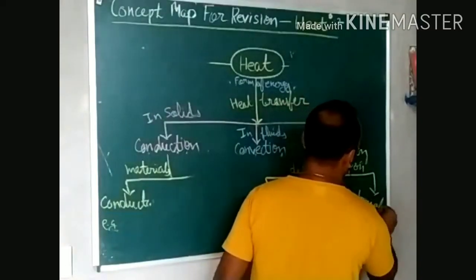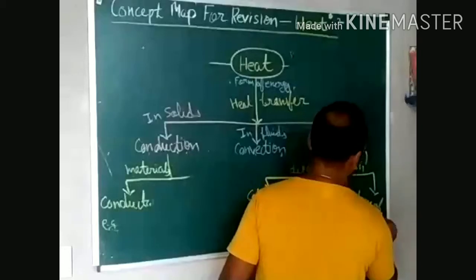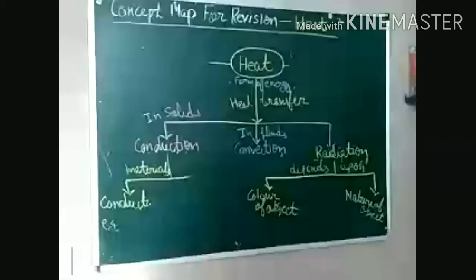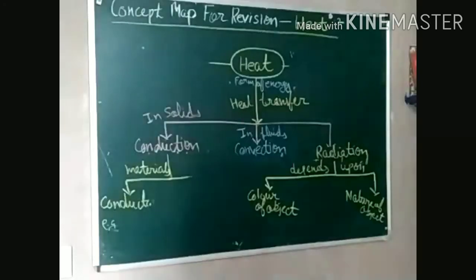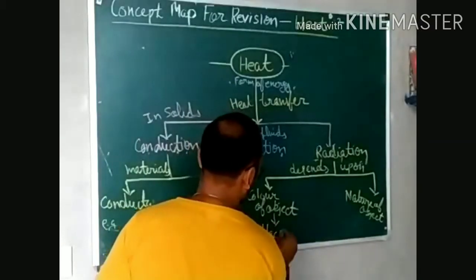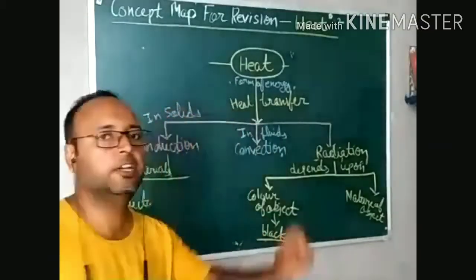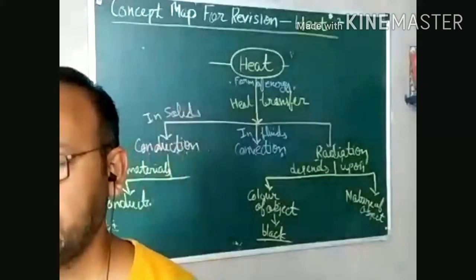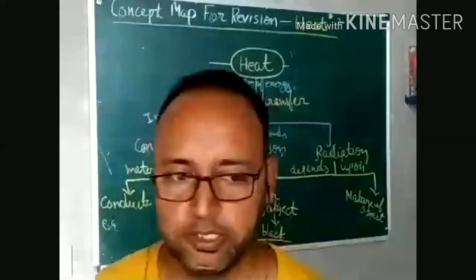What I mean by this, color of object means radiation. If we are wearing black color, that means it will absorb more heat, right? Best absorber is black. That is the best absorber. That's why we are always advised not to wear black color clothes. We always hesitate to wear black color clothes in the summers, right?